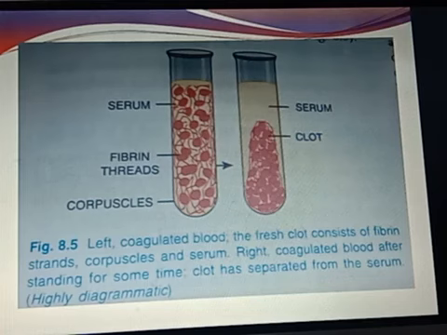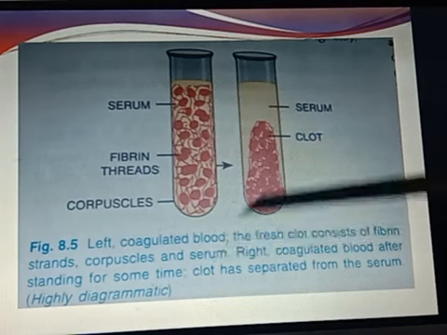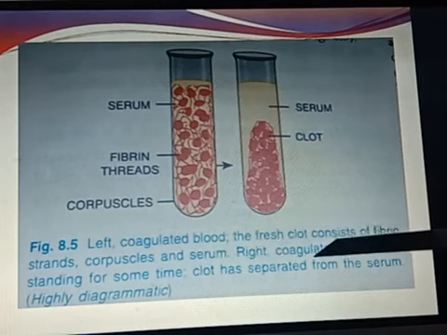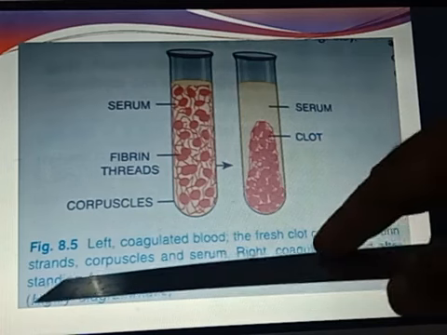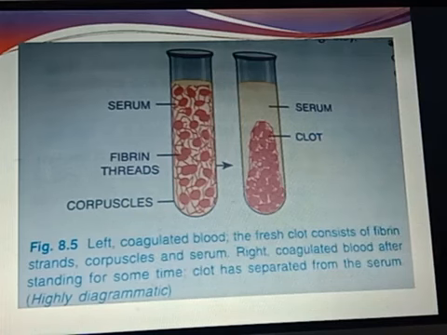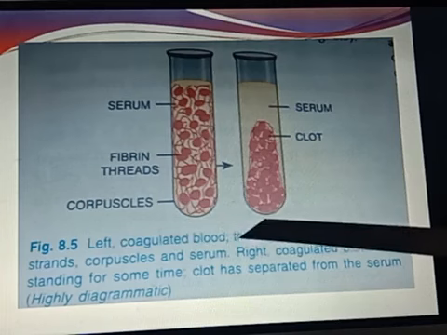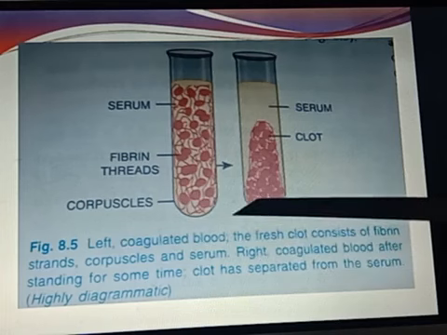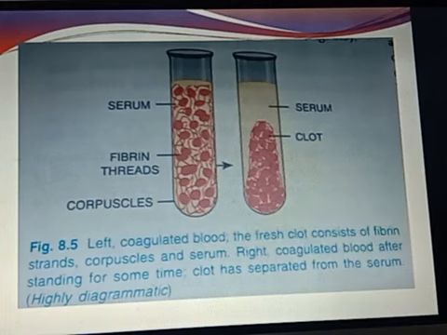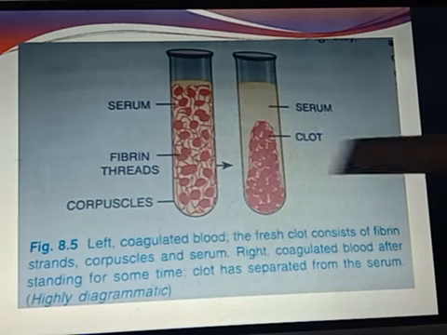And if you take a test tube filled with blood, on the left you can see coagulated blood. The fresh clot consists of fibrin strands, corpuscles and serum. On the right you can see coagulated blood after staying for some time. When you keep it for some time, a clot is formed. You can see here the clot has separated from the serum.